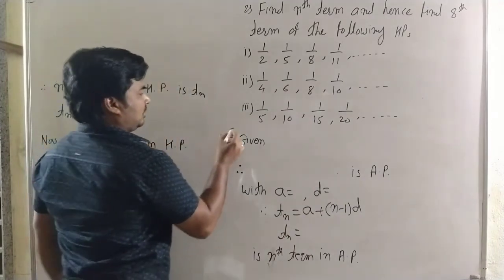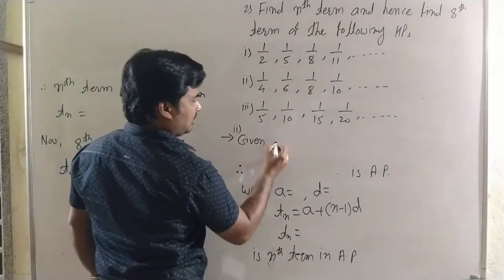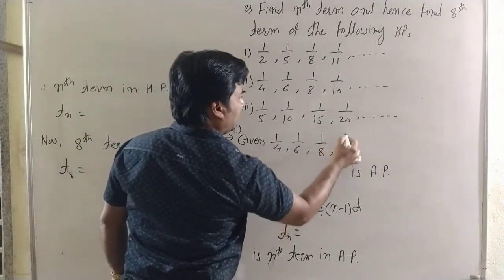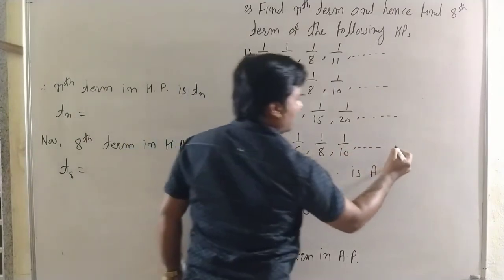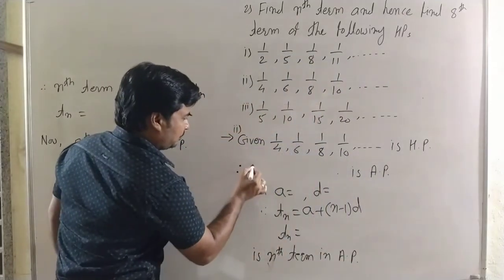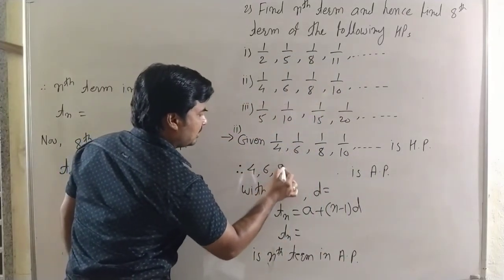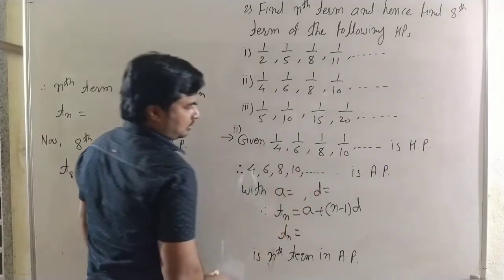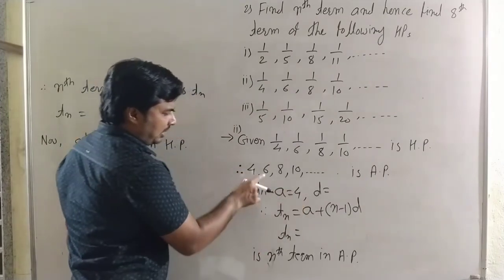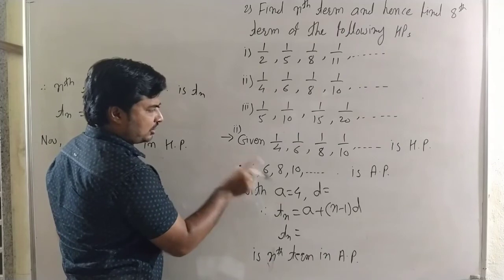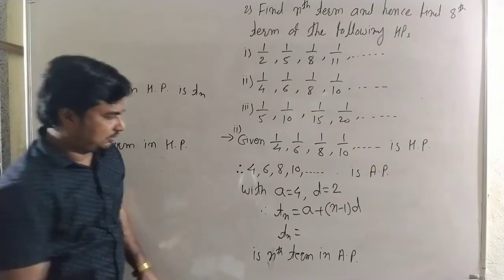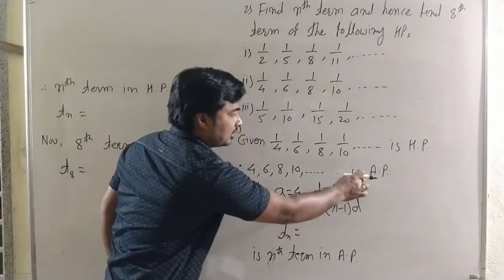For the second example, the given sequence 1 by 4, 1 by 6, 1 by 8, and 1 by 10 up to infinity is a harmonic progression. Therefore the reciprocals, that is 4, 6, 8, 10, are in arithmetic progression. The first term is 4, and the common difference is 6 minus 4, which is 2, and 8 minus 6 is 2. So find the nth term in arithmetic progression.